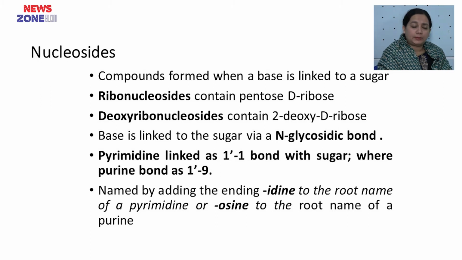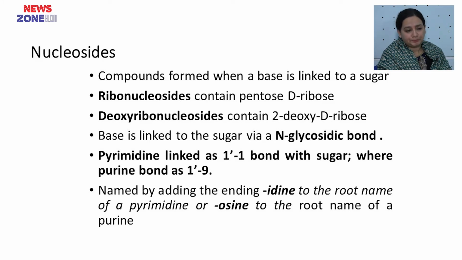As the pentose sugar binds with the nitrogenous base, the bond between the pentose sugar and the nitrogenous base is known as the N-glycosidic bond. Pyrimidine is linked as 1 prime to 1 with the sugar, whereas the purine bond is 1 prime to 9. Nucleosides are named by adding the ending IDINE to the root name of pyrimidine, or OSINE to the root name of purine.